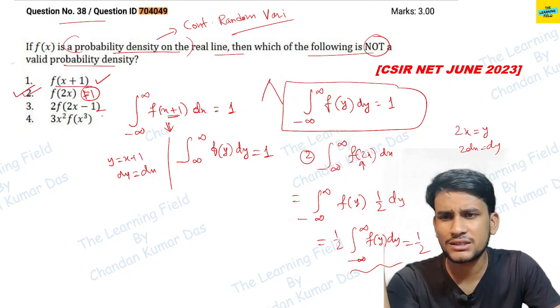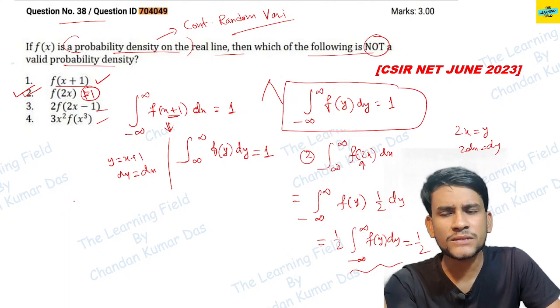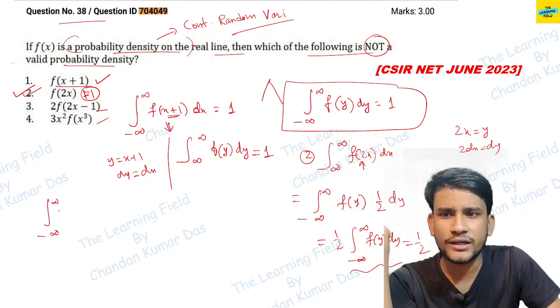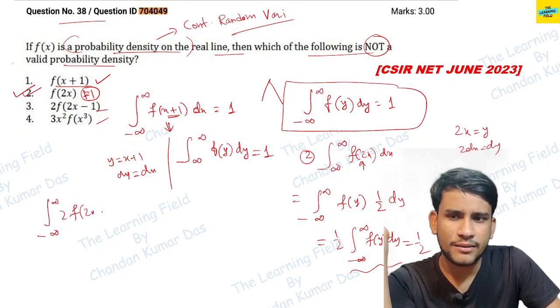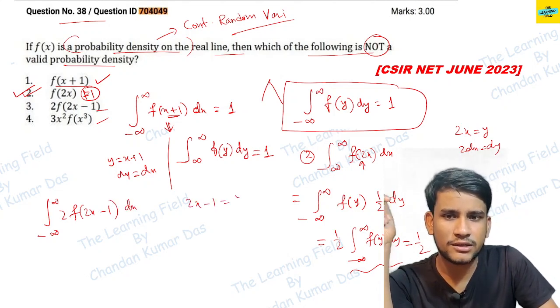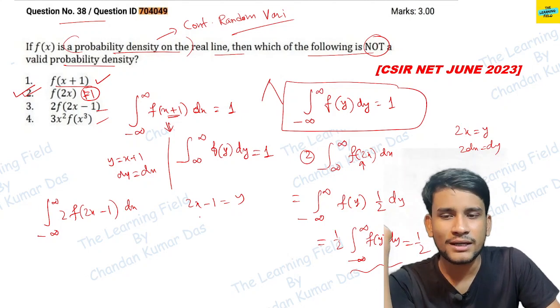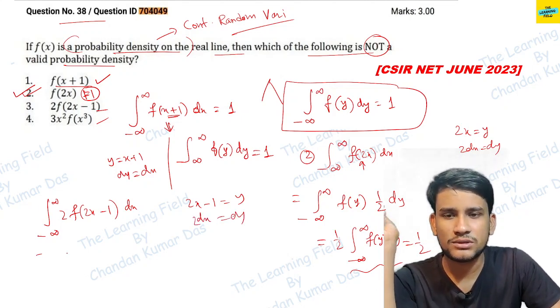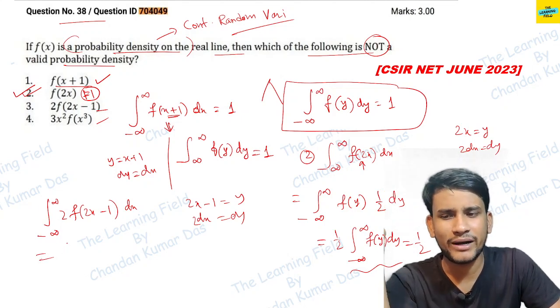You can also check these two other options, and I think you will find they are also density functions. So let's check the integration from minus infinity to infinity of 2f of 2x minus 1. If we take 2x minus 1 equal to y, or any other variable, then we get 2 dx is equal to dy. The limit will be the same because it is the limit from minus infinity to infinity.